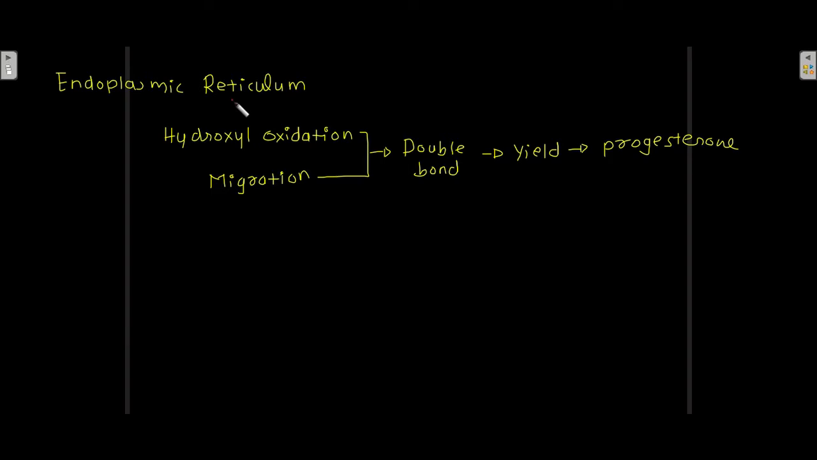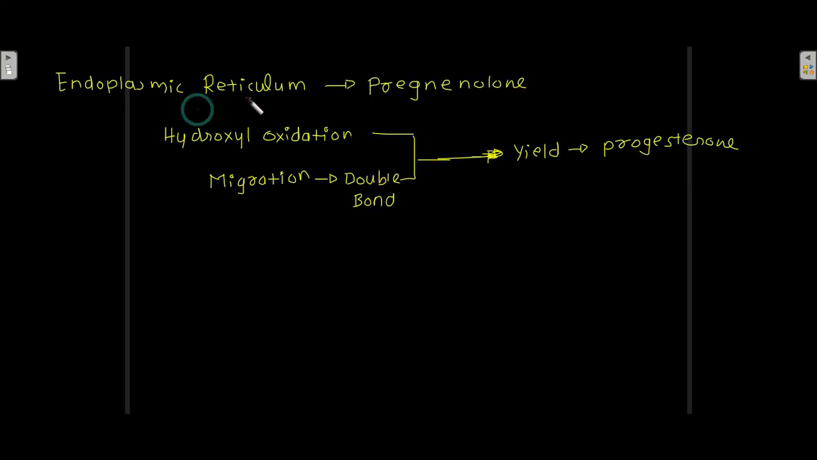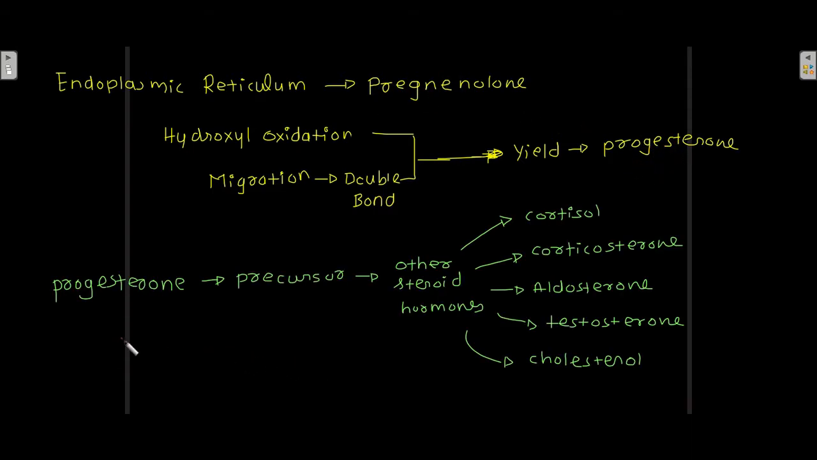In the endoplasmic reticulum, there is hydroxyl oxidation and migration of the double bond, and because of this there is formation of progesterone. The pregnenolone is subjected to hydroxyl oxidation and migration of the double bond, which converts it into progesterone. And this progesterone then acts as a precursor for other steroid hormones.